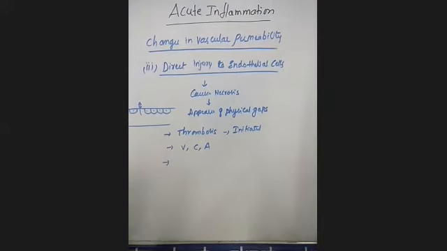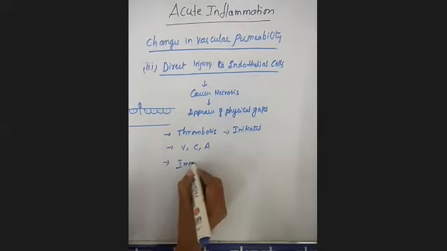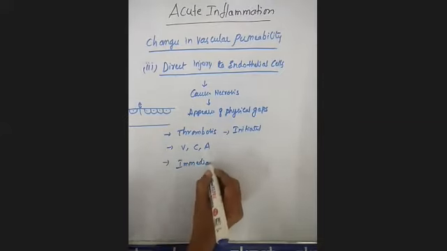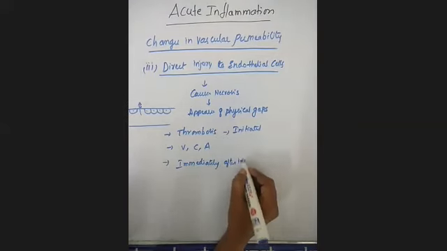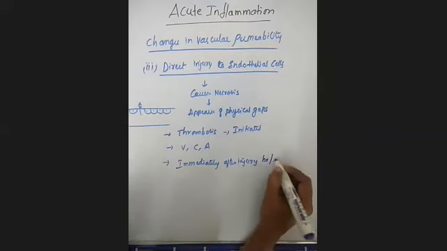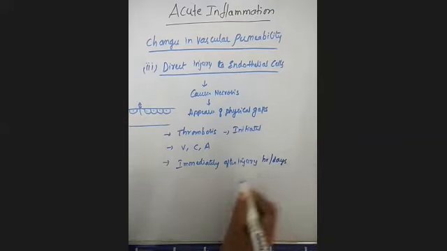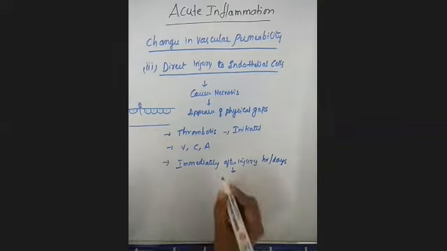Whenever the permeability appears immediately after injury, and it lasts for hours or days, you will call it immediate sustained leakage.